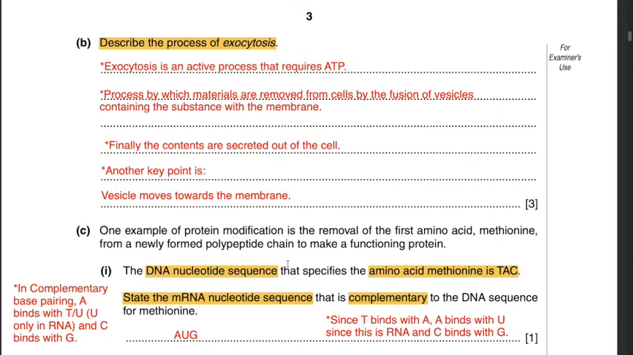So, the 3 key points that would earn you 3 marks are: it is an active process that requires ATP, a process by which materials are removed from cells by the fusion of vesicles with the membrane, and finally, the contents are secreted out of the cell. Another key point you could mention is that the vesicle moves towards the membrane. But the main 3 key points are: it is an active process, vesicles are involved, where the vesicles fuse with the cell surface membrane, and finally, the contents are secreted out of the cell.